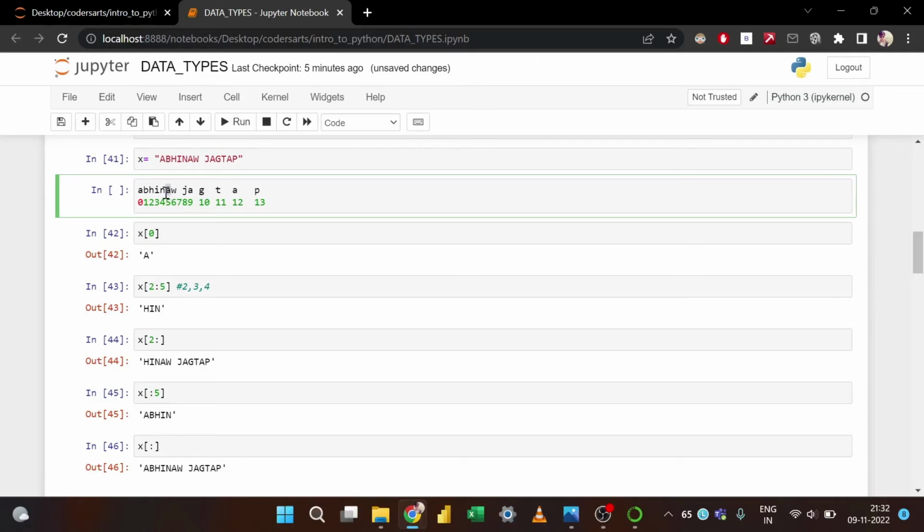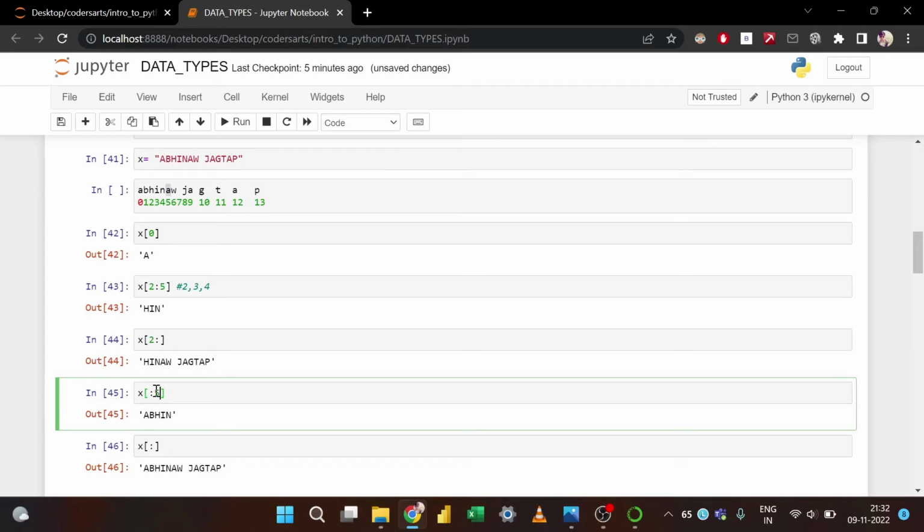Since 5 is the upper boundary, it takes less than 5. We don't know the starting point, so it will take 0, 1, 2, 3 and 4. Similarly, what it took here was 2, 3, 4, less than 5. It will also take 0, 1, 2, 3, 4. It will not include 5, right? So we'll have the output till n.